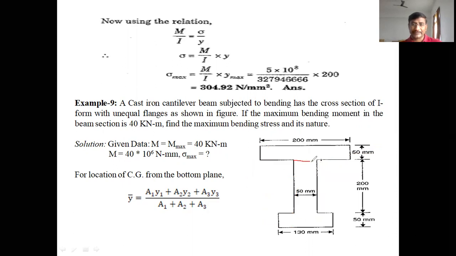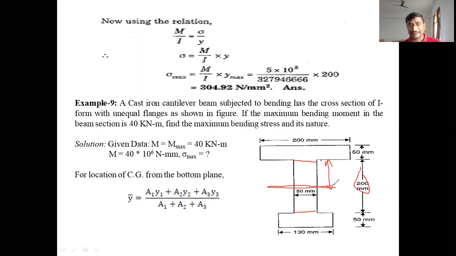If the web is taken as area 2, the web portion has its center of gravity at the center of the web. The web portion has a length of 200 mm, exactly at the center, which means this point is 100 mm.